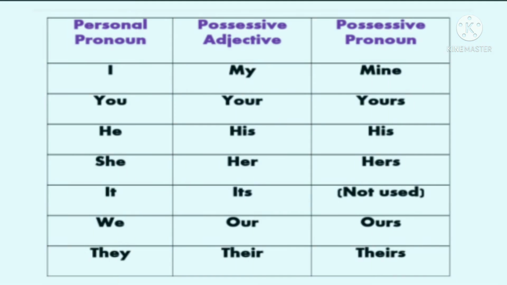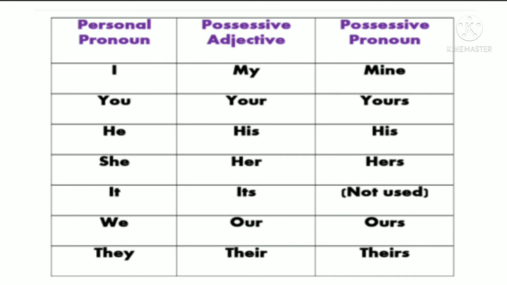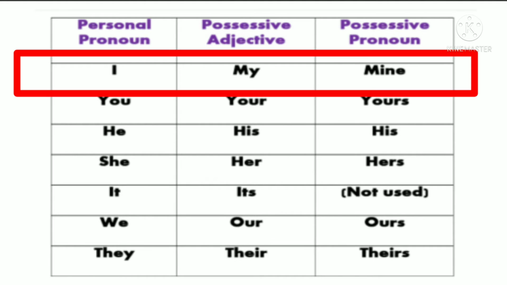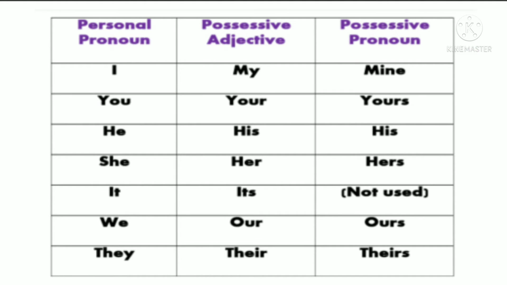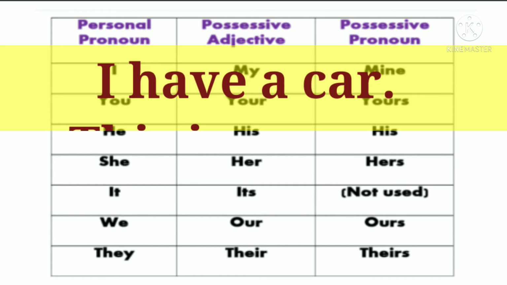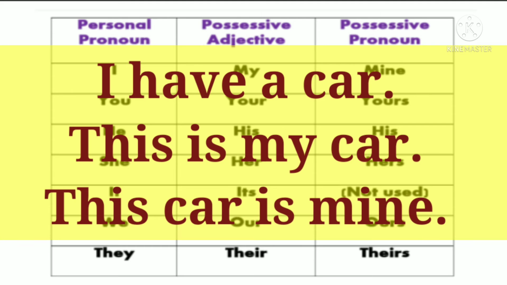So this is the table showing a list of personal pronouns with their possessive forms: possessive adjective and possessive pronoun. If you look at this table, for the personal pronoun I, we use the possessive adjective my, and the possessive pronoun of I will be mine. For example, I have a car. This is my car. This car is mine.